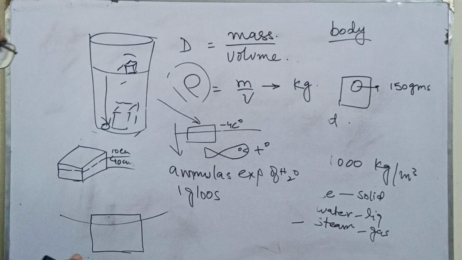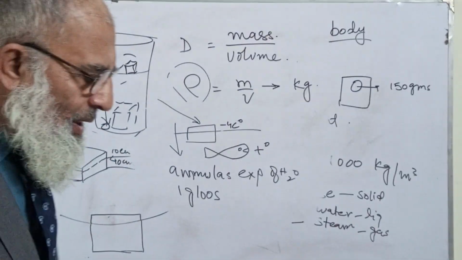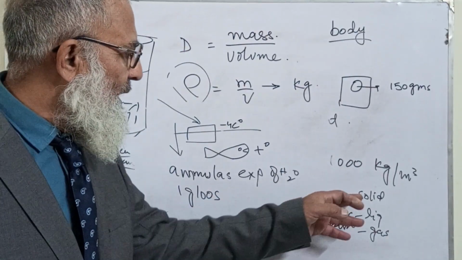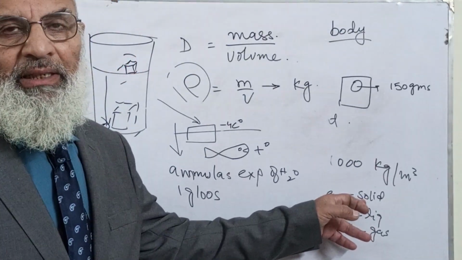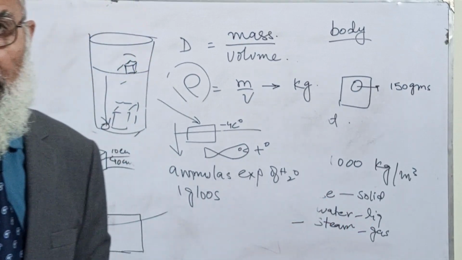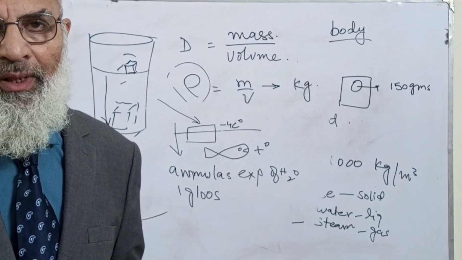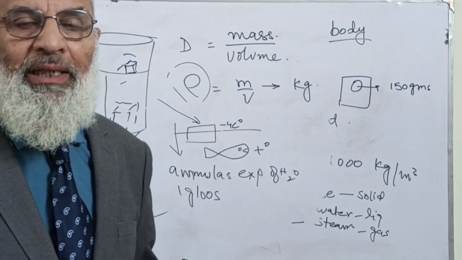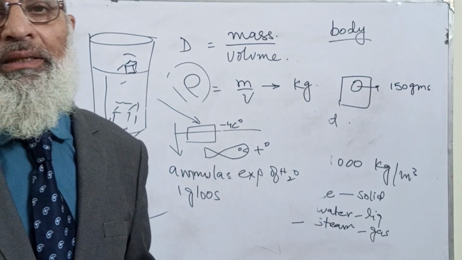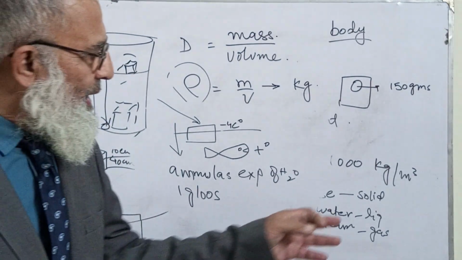Now this was just to give you examples of ice, but I was telling you that gases have different densities, solids have different densities, and liquids have different densities. Solids usually have more density than liquids, and liquids have more density than gases. That means gases have much lesser density than the two.